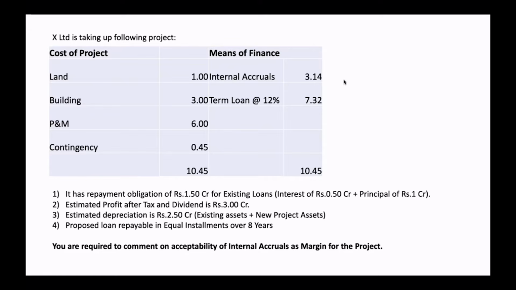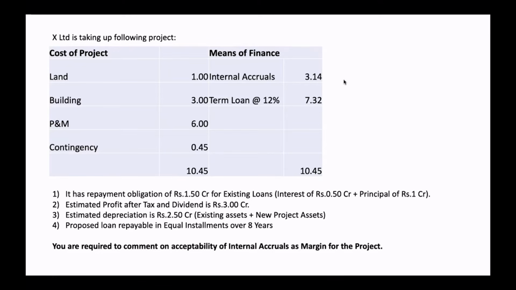So how would you take that decision? First of all, find out their total internal accruals. How do you find that out? Take their profit after tax and dividend. With that, add back depreciation being a non-cash item, and add back interest also. That will give you their gross internal accruals.